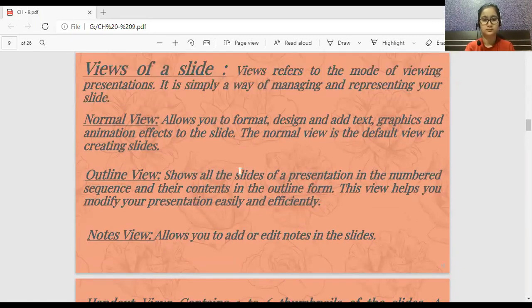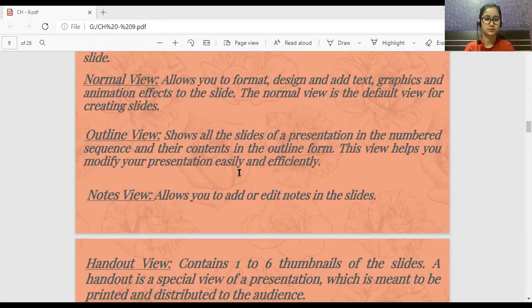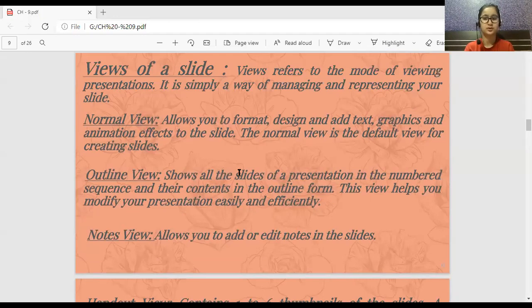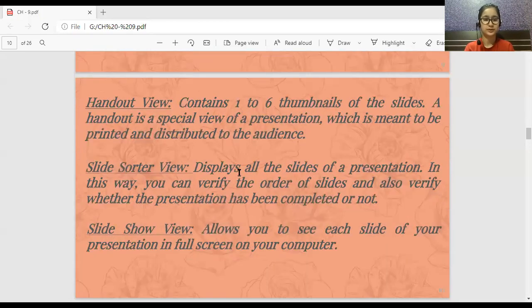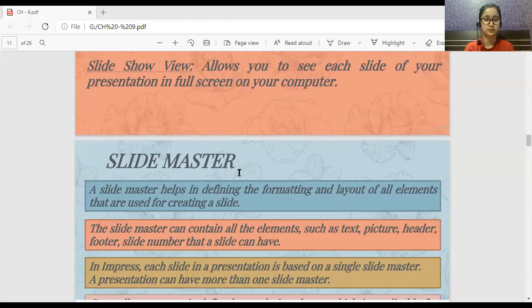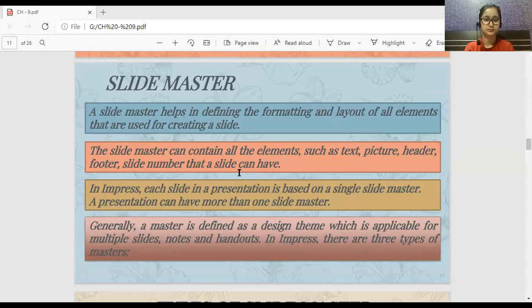Once again, learn them. Normal view, speak out, slideshow view. Now, what is slide master? Learn the definition. What is slide master?